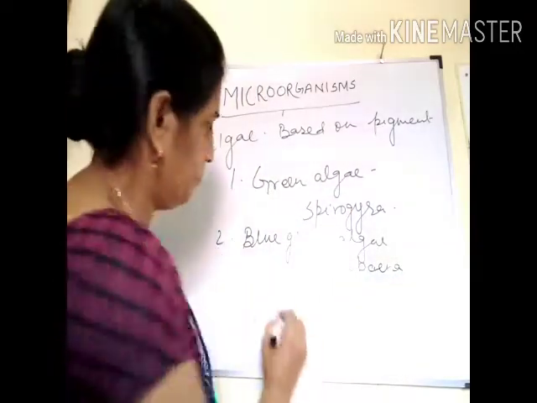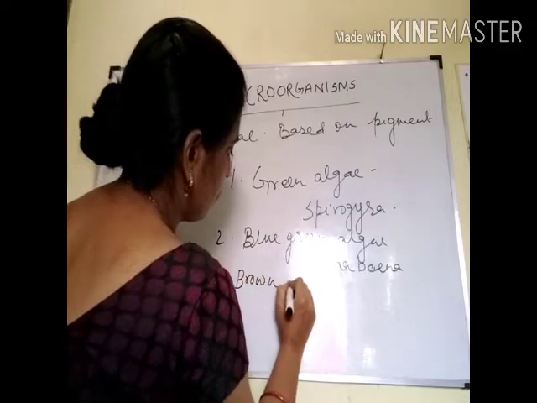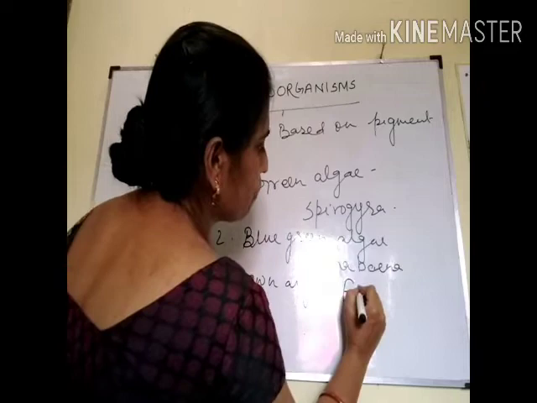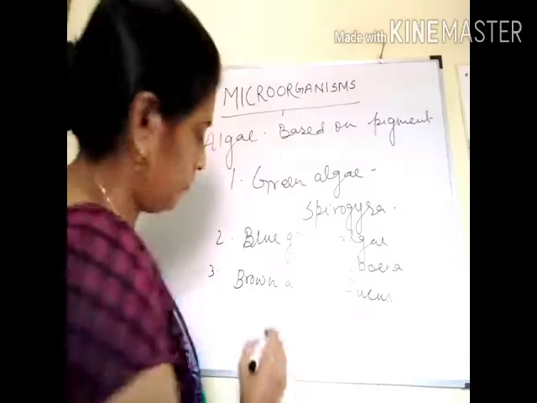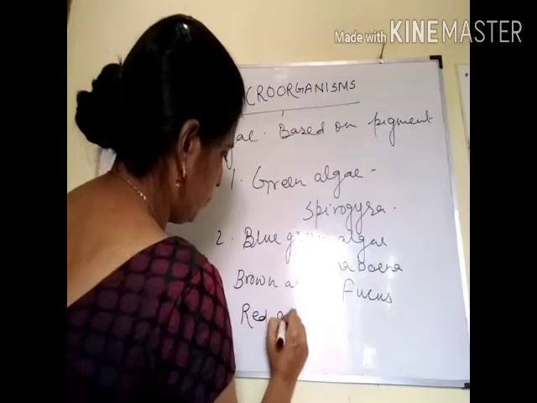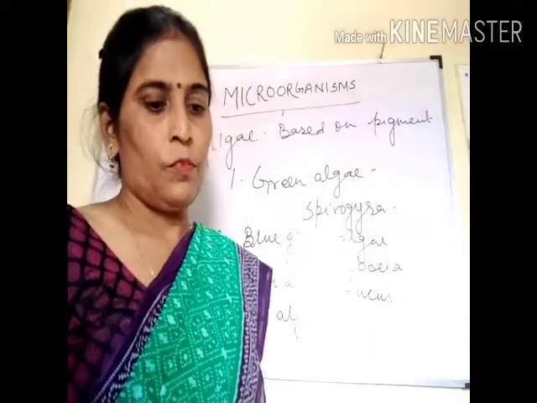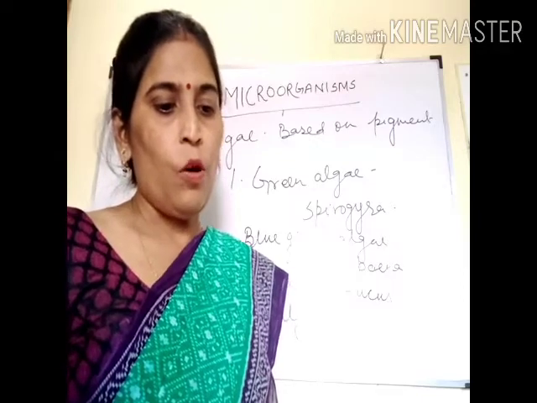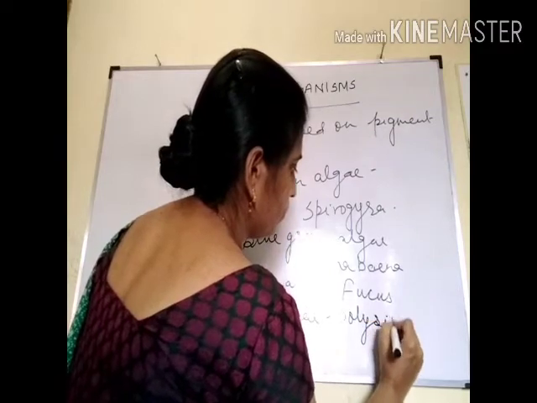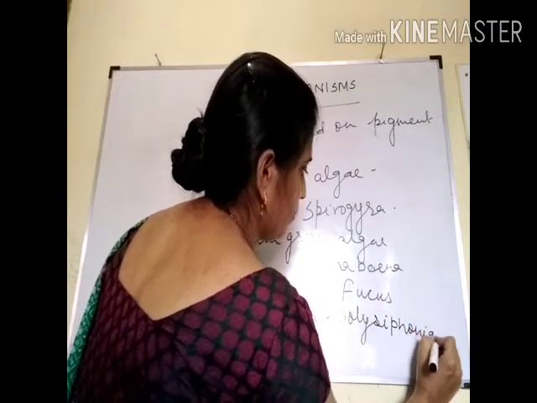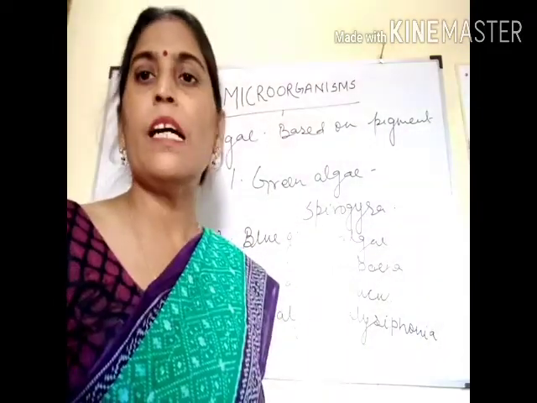Then brown algae. Example is Fucus. Then red algae. Example is Polysiphonia. And the last is golden brown algae, that are diatoms.